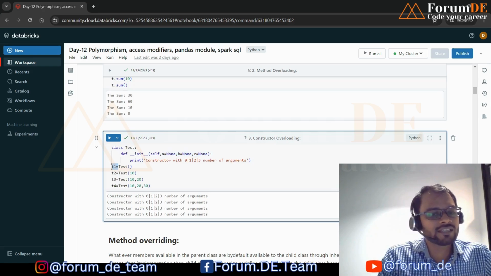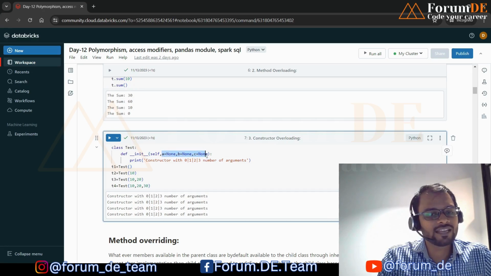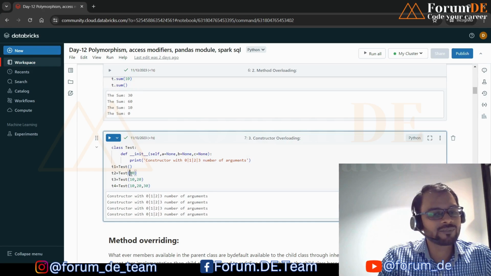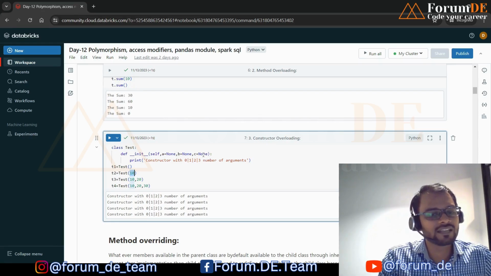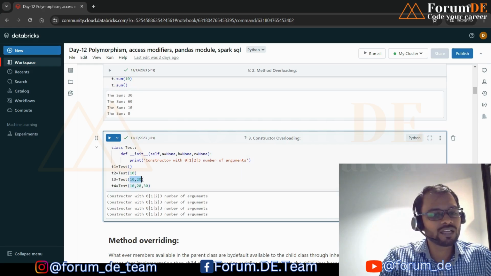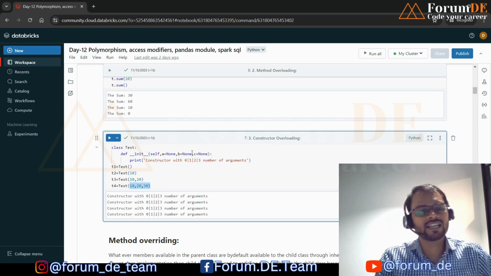So if I'm going to create this object t1, and similarly this object t1, right? If I create the object without any input parameters, by default it will assign a, b, c as None. If I'm creating an object with one variable, 10, then a becomes 10 and the rest, b and c, become None. If I pass two variables, 10 and 20, a will become 10, b will become 20, and c will be None. Similarly, this one will assign a, b, c as 10, 20, and 30.